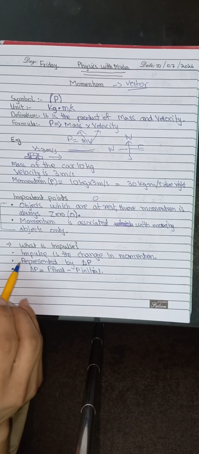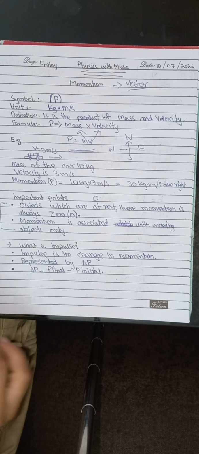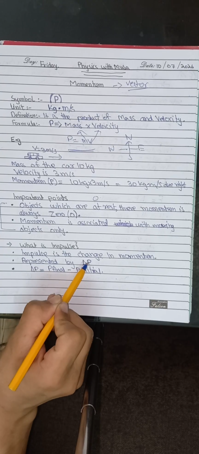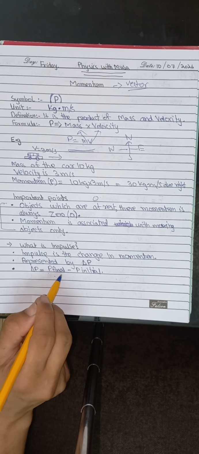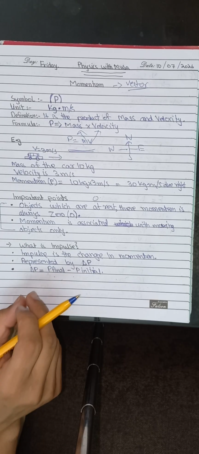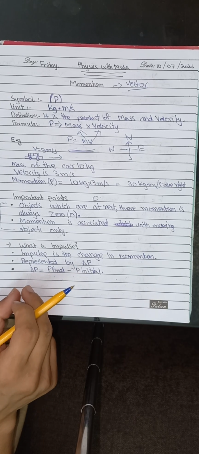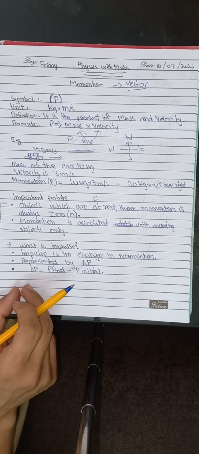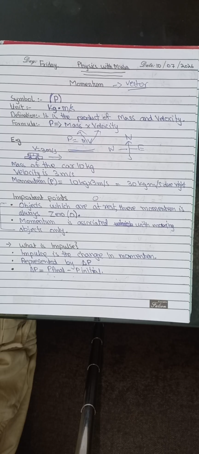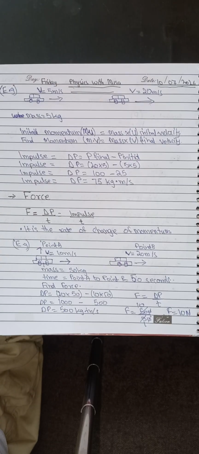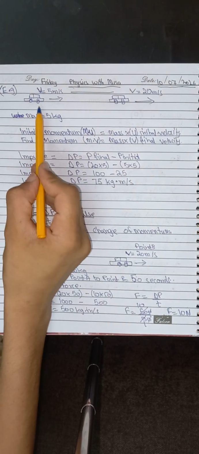What is impulse? Impulse is the change in momentum, represented by delta p. This is delta and this is p. Delta p is equal to final momentum subtracted by initial momentum. If a car had a final momentum of 110 kg meter per second and 5 seconds before it had a momentum of 90 kg meter per second, then delta p would be 20 kg meter per second. This is delta p, the change in momentum. Here is an example for impulse.